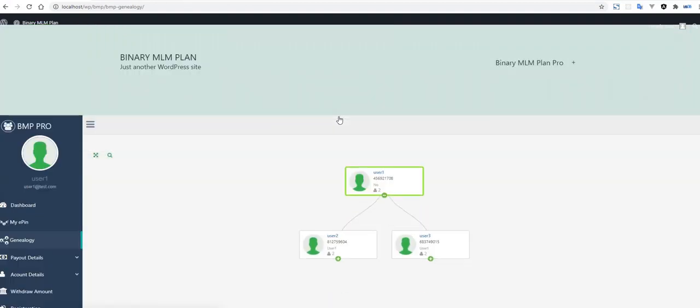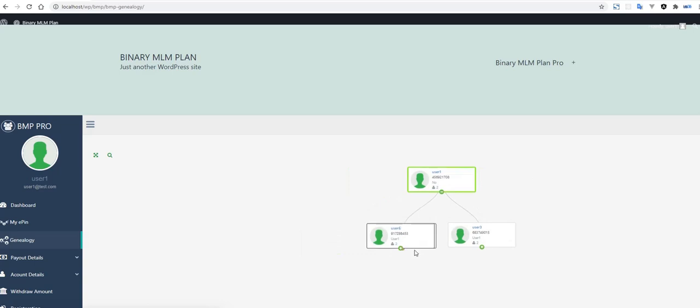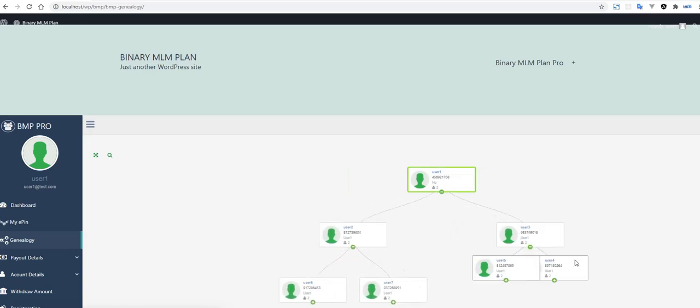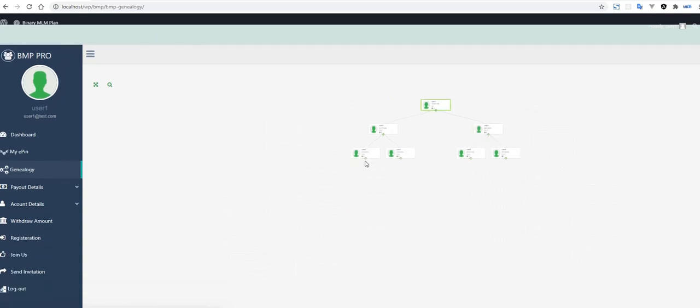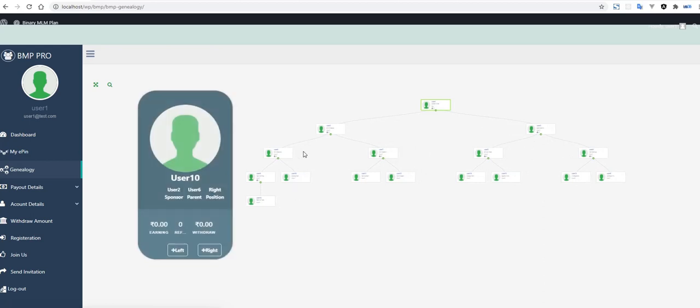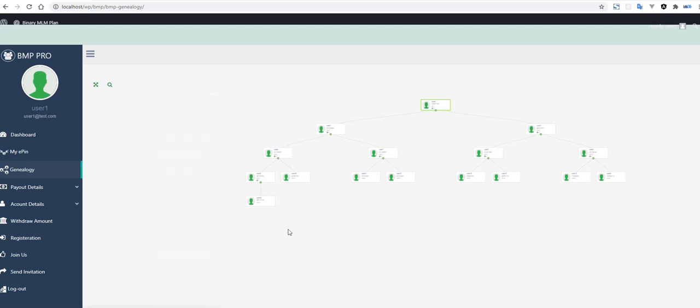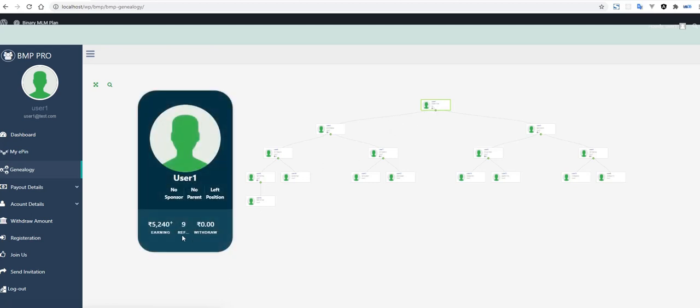Now I am coming to the genealogy part. If you check here, you know everything about this because I have already explained this information. Here and here, if we click, everything will come, whatever users are there.